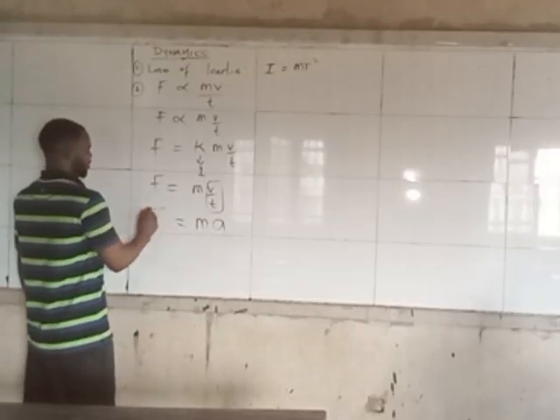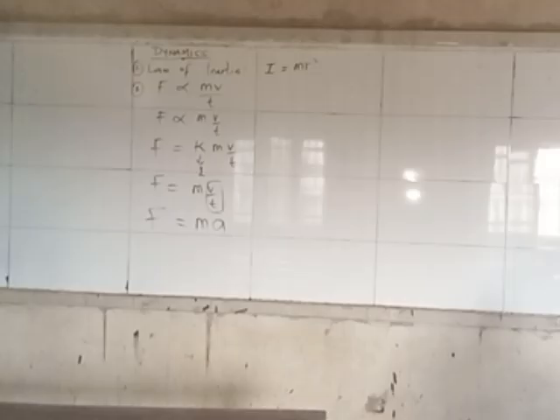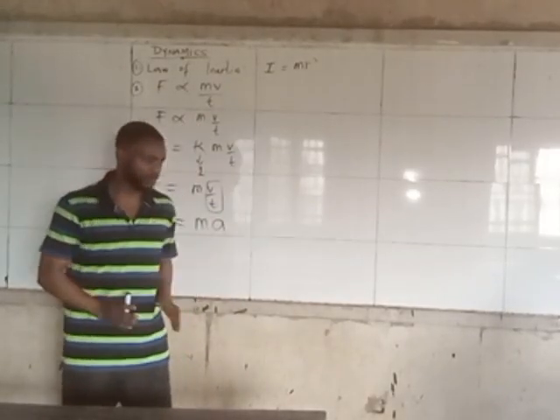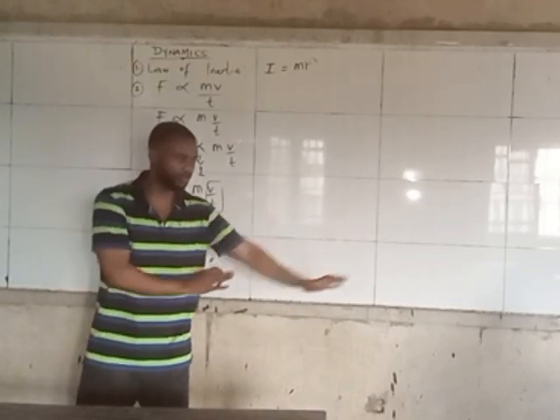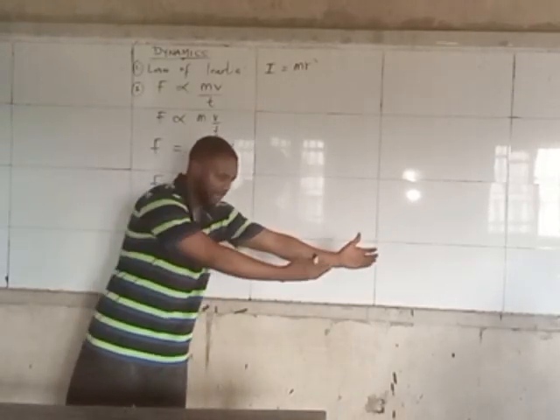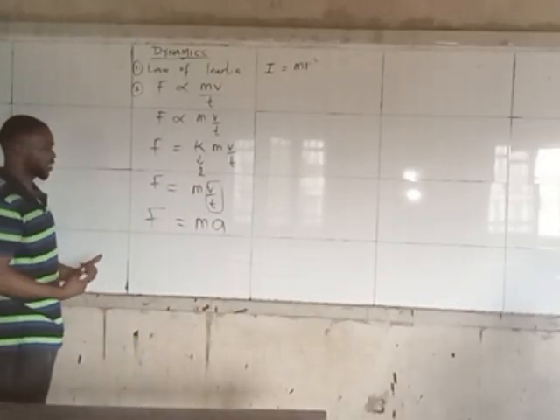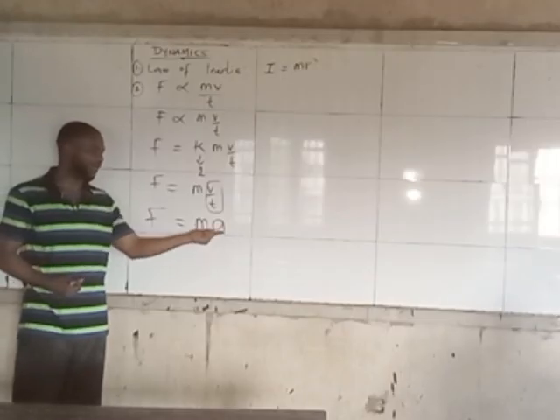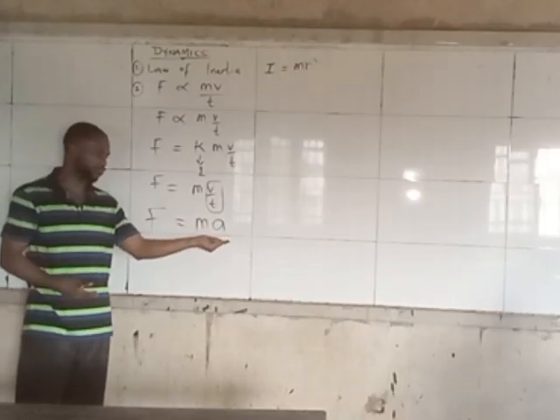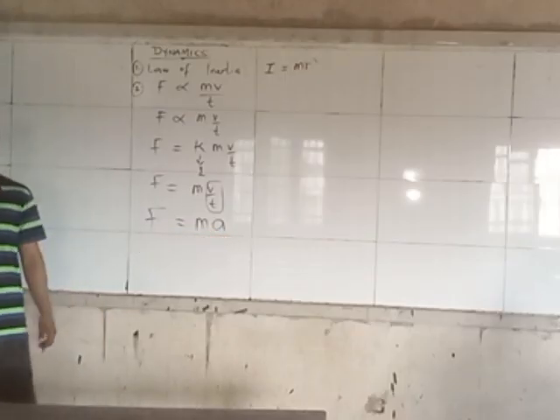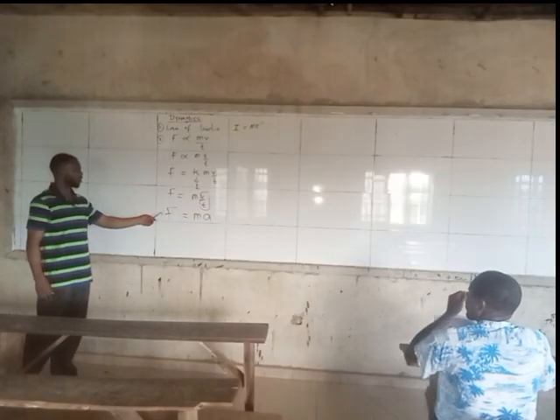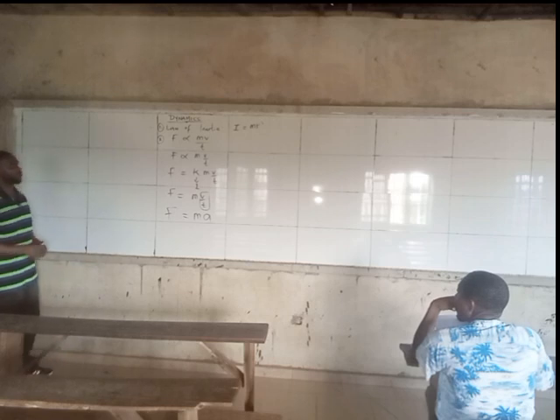So what this law is simply trying to say is that if I push something to my left, that thing will go to the left. Force simply means push and pull. If I push something to the left, it will go to the left. If I drag it forward, it will come forward. So every body or object will move in the direction of the applied force. Acceleration means direction, so the change in movement will be in the direction of applied force. That is what the second law is talking about, and it's that second law that gave us the formula we normally use for force.